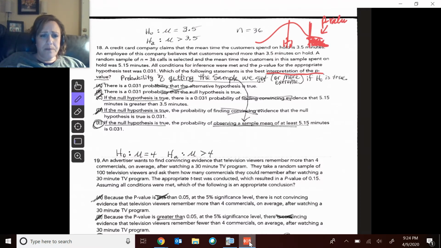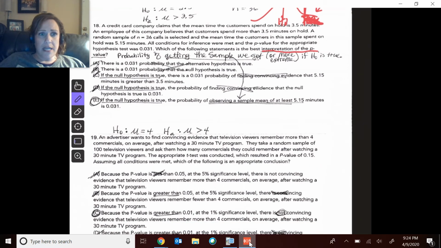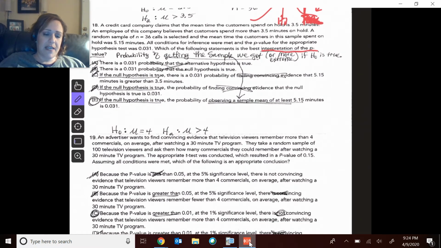So I just liked C, D, and E because they started off saying if the null is true. I can tell you the number one no-no answer is that p-value is the probability that the null is true. That's like the number one no-no. So A and B are out.